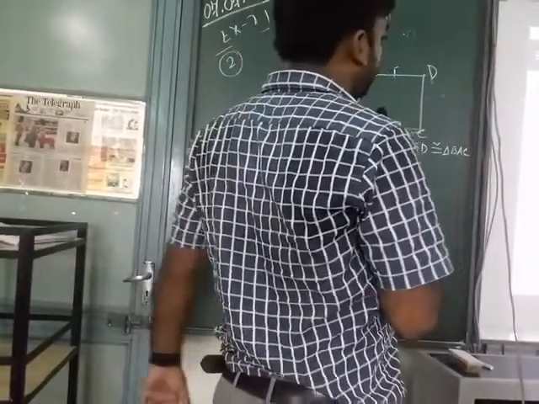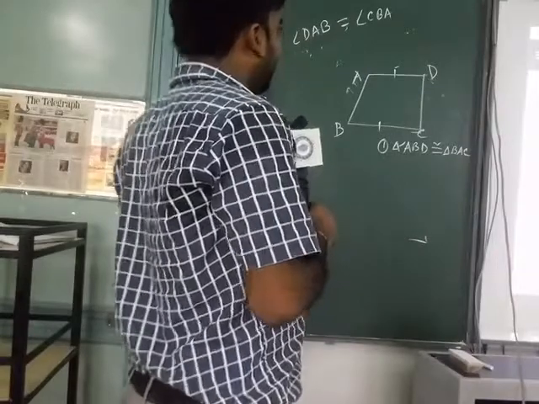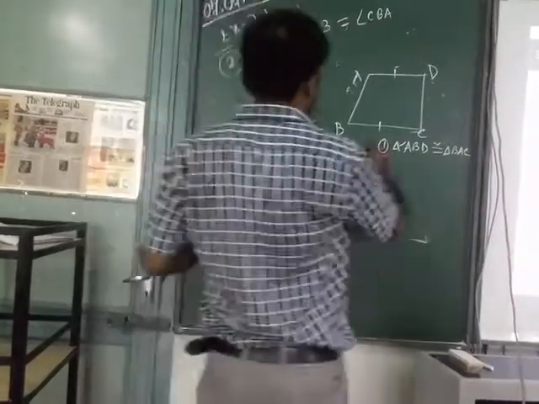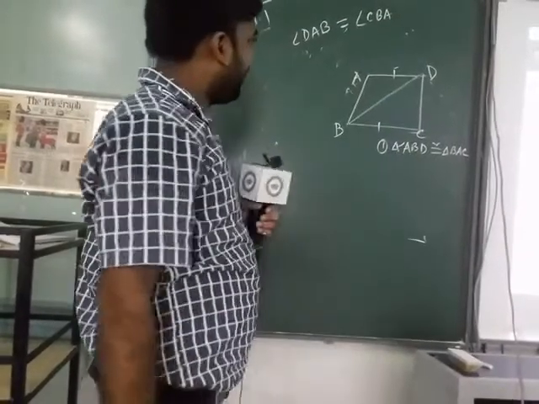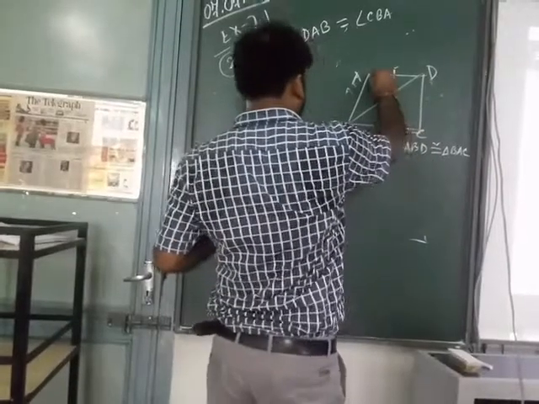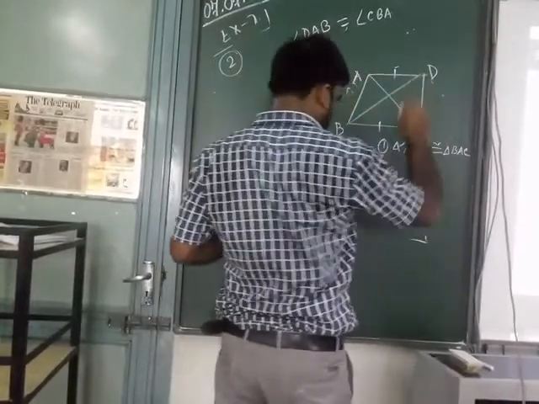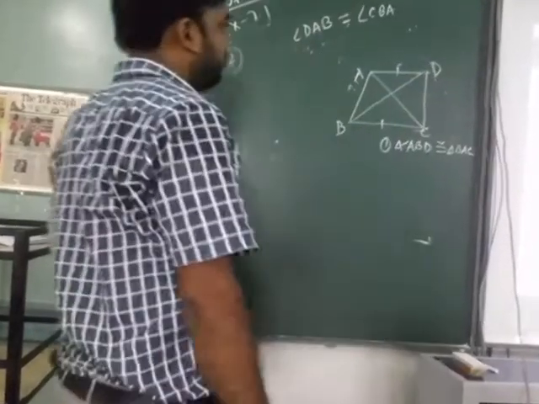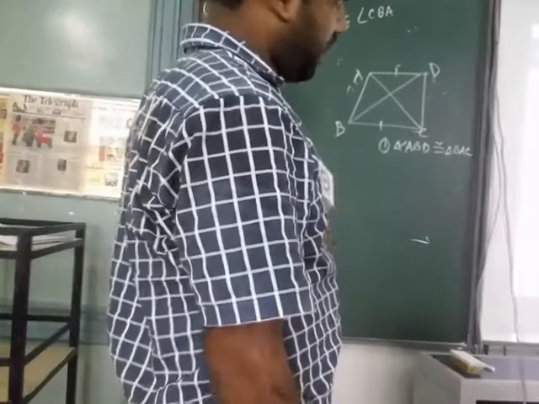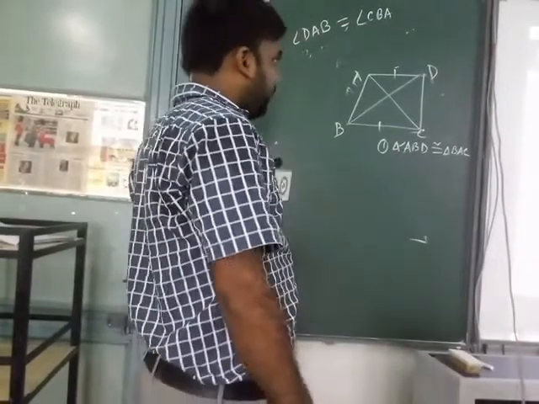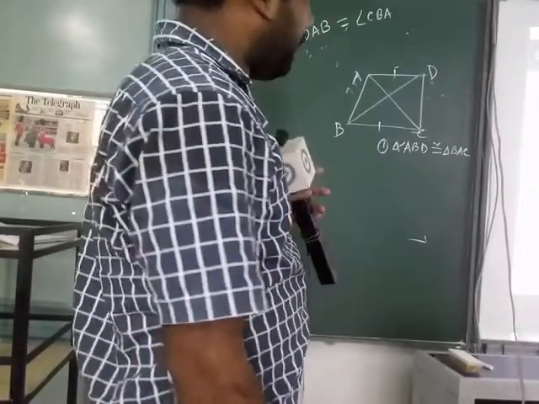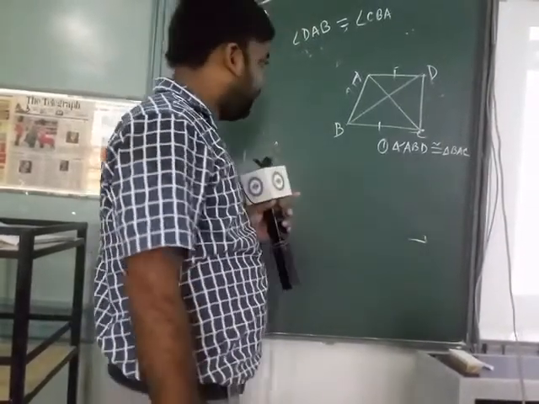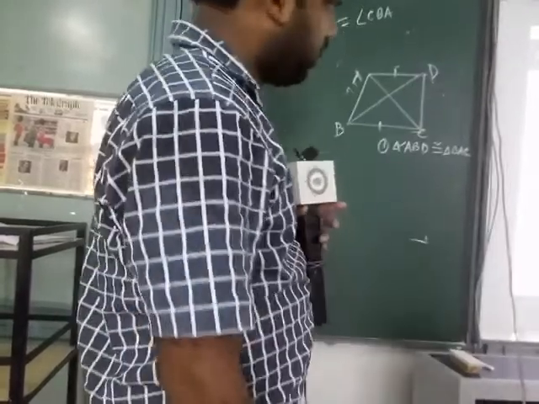ABD means you have to draw the line, then you will get triangle ABD, and BAC means draw also this line. What criteria will you use to prove that triangle ABD is congruent to triangle BAC?